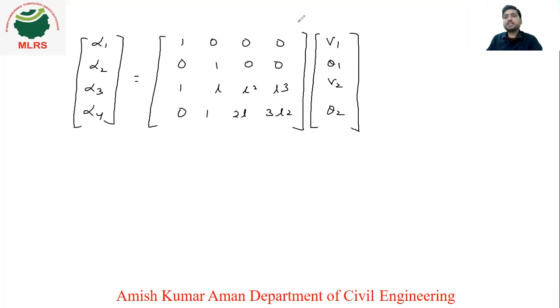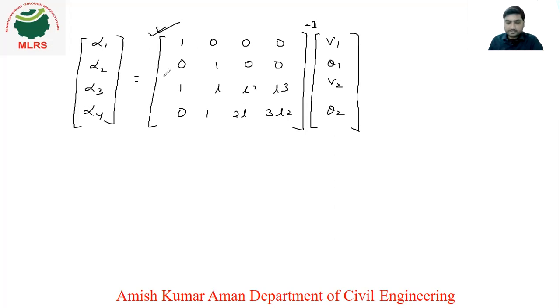We need to find the inverse of this matrix, right? If you find the inverse of this matrix, then obviously we will get the values of alpha 1, alpha 2, alpha 3 and alpha 4. As we get these values, we will put them in equation number 1. We will find V1, V2, V3, V4, meaning we will find the shape functions, right? So from here we need to find alpha 1, alpha 2, alpha 3, alpha 4, so we need to find the inverse of this matrix.